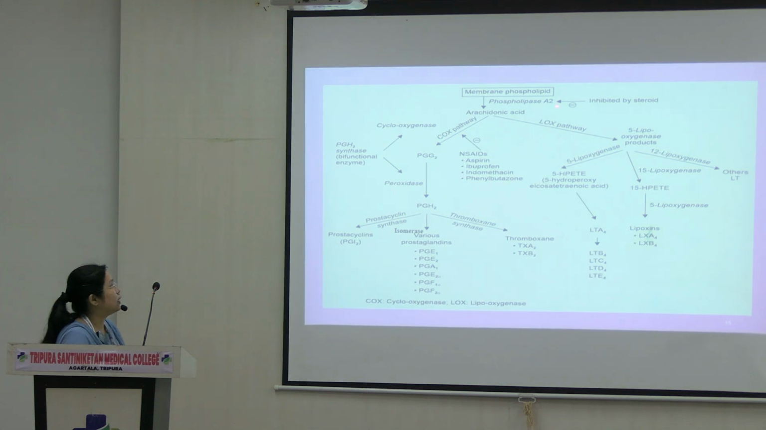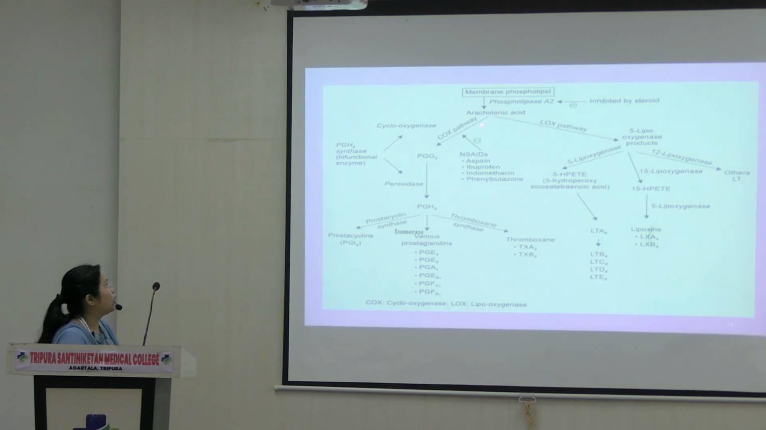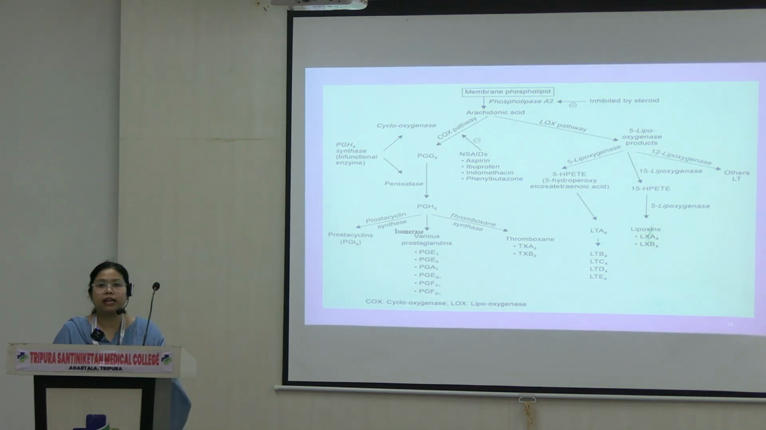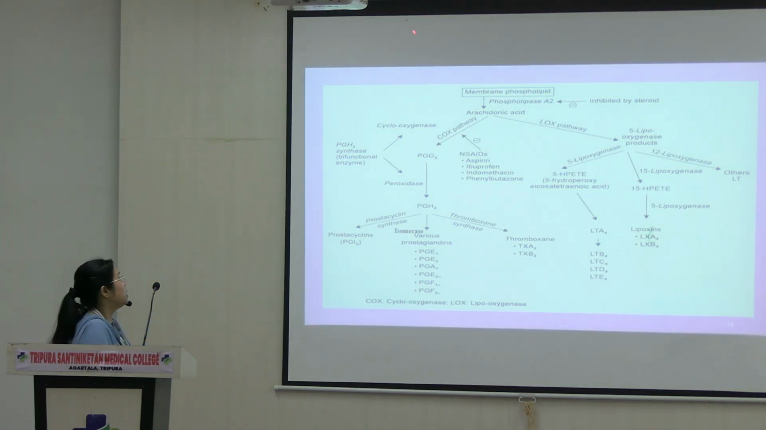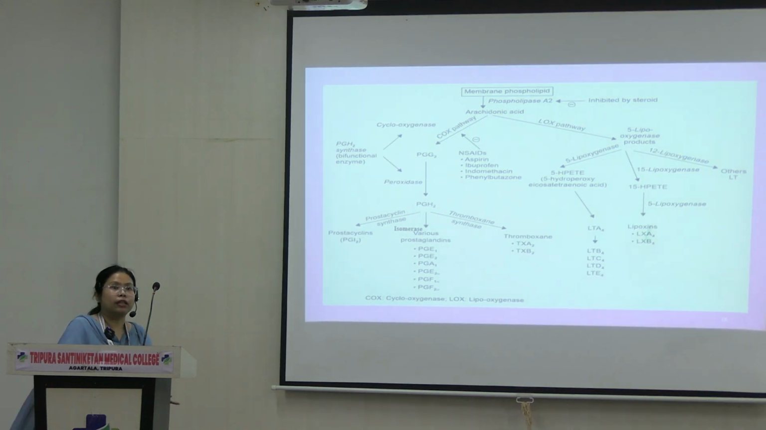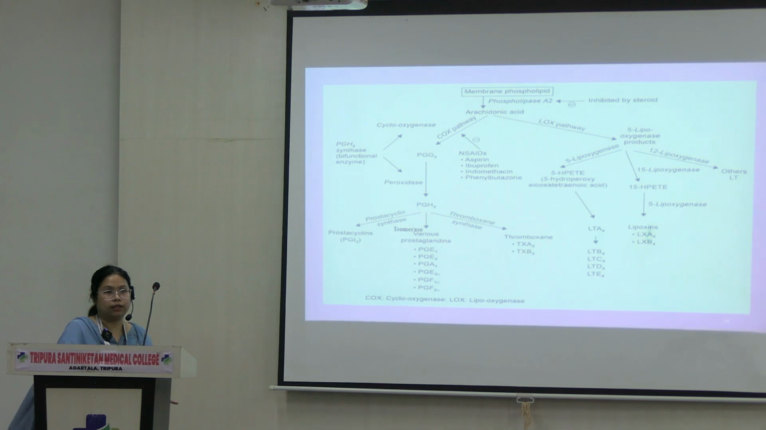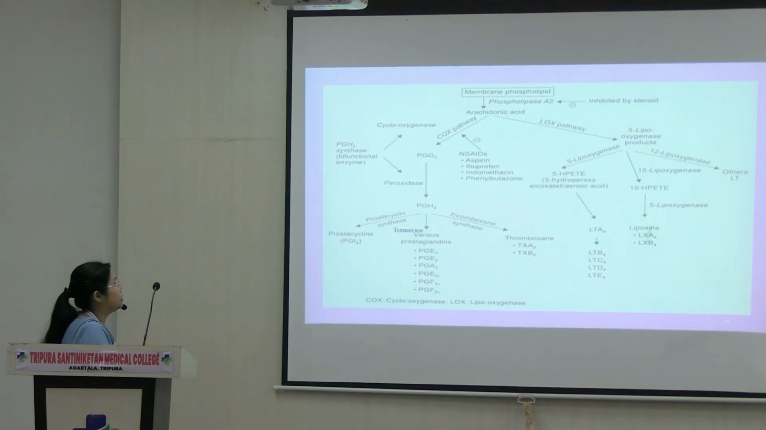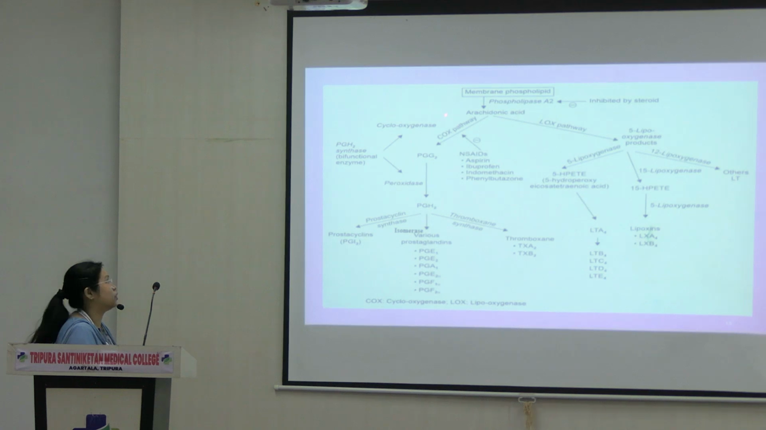So here we have the phospholipase A2 enzyme giving rise to arachidonic acid. Arachidonic acid goes through the COX pathway, so the enzyme involved is cyclooxygenase. Cyclooxygenase has 2 activities. One is peroxidase activity and one is cyclooxygenase activity itself. Through the cyclooxygenase activity of the COX enzyme, they form PGG2. PGG2 is unstable, and through the peroxidase activity of the same enzyme, they will form PGH2.